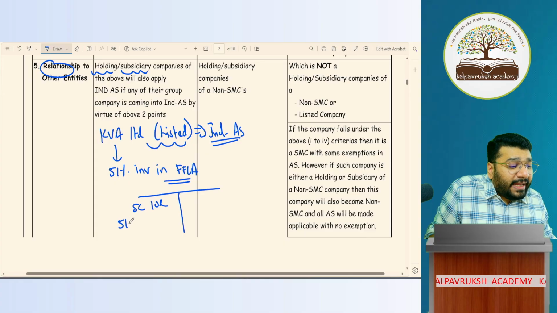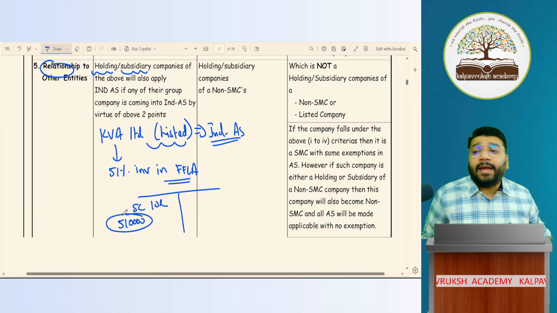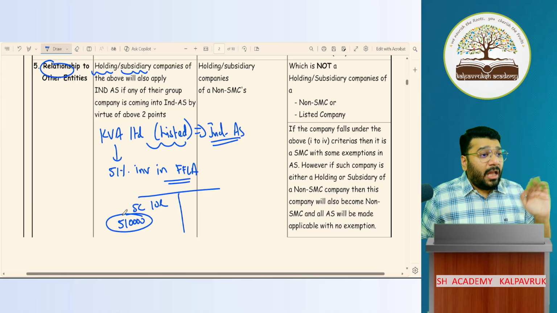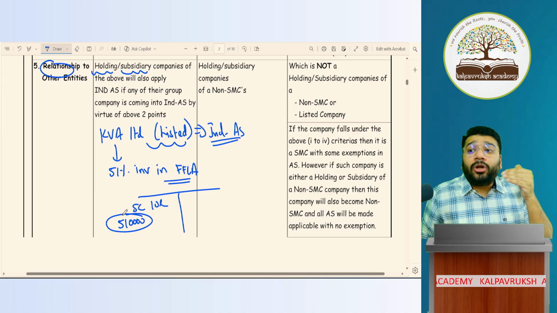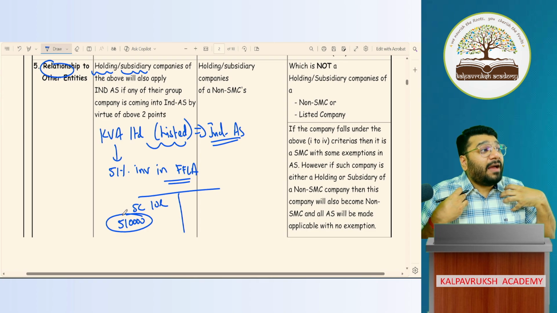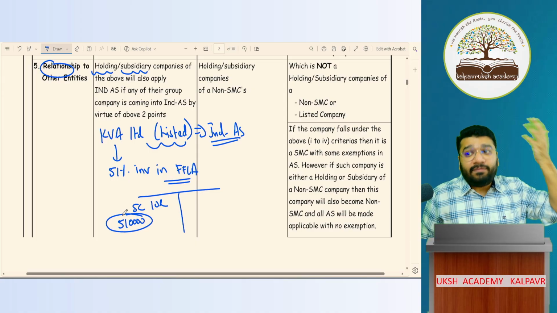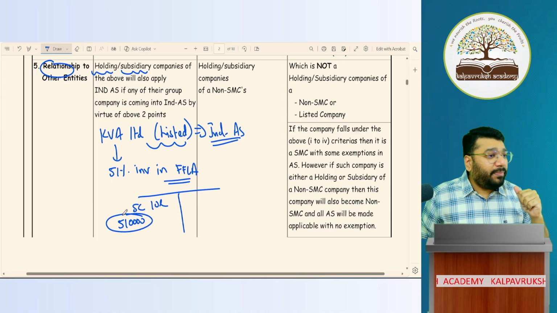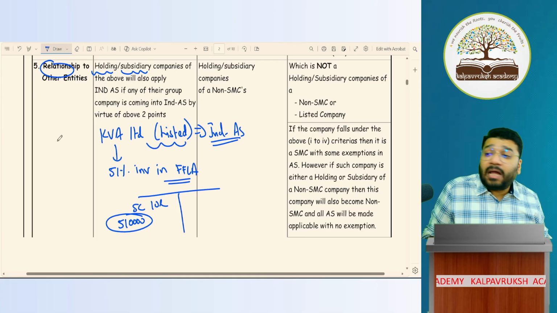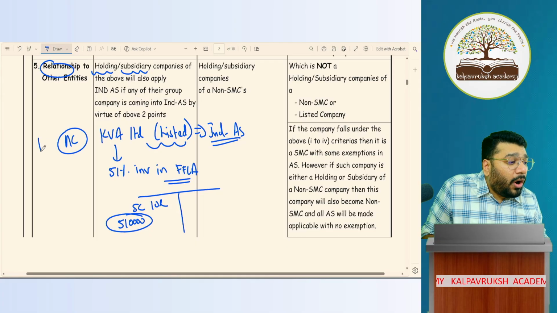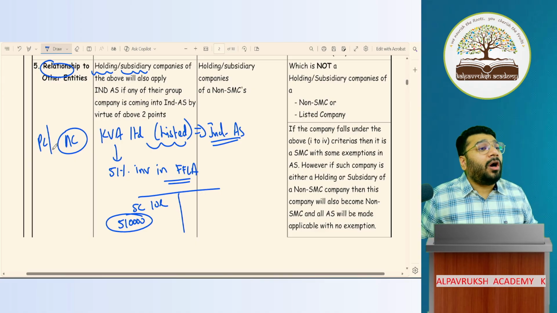In that, 5,10,000 capital has been contributed by KVA. Now, since the capital contribution is more than 50%, the voting power the company will have is more than 50%. So when I as a company have voting power more than 50%, Kalpavriksha will be called the holding company or parent company.